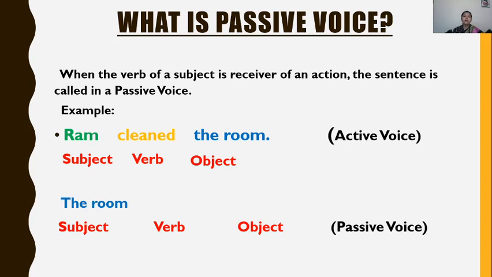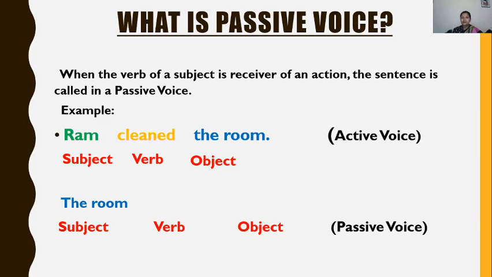Now verb. What is the verb? It is cleaned. It is in past tense. So children, take care. While converting the sentence into passive, the tense never ever changes. No change will be made in tense. And before using the verb in passive, we add the to be form of the verb.